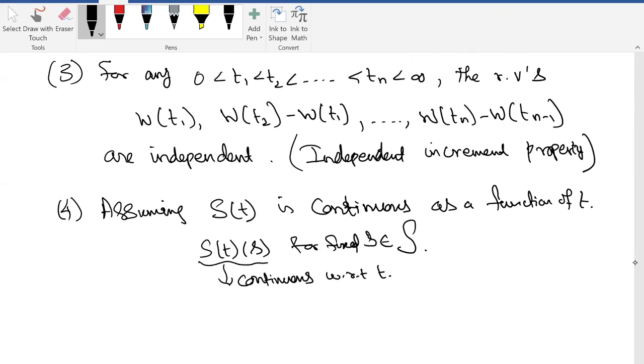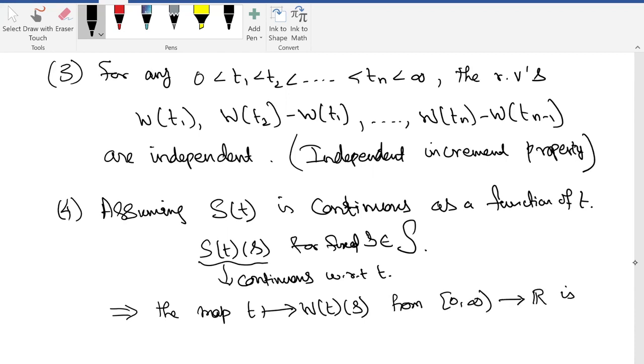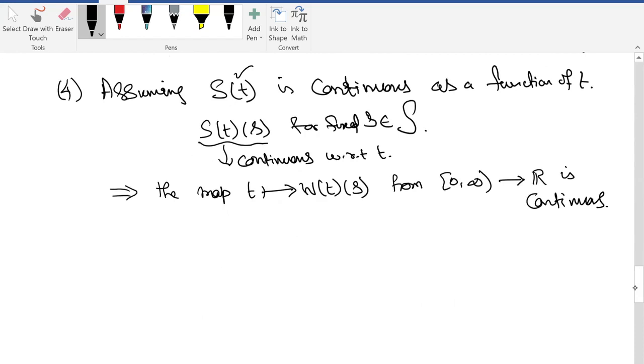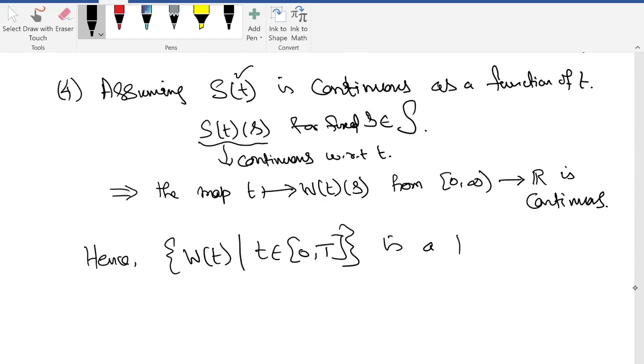Under this assumption, the map T going to W of T of omega is continuous. This is a map from 0 to infinity to R that is continuous. If you assume that S of T is continuous, then it happens. So under this assumption, you can see that the collection W of T, for T belonging to 0 to infinity, is a Brownian motion.